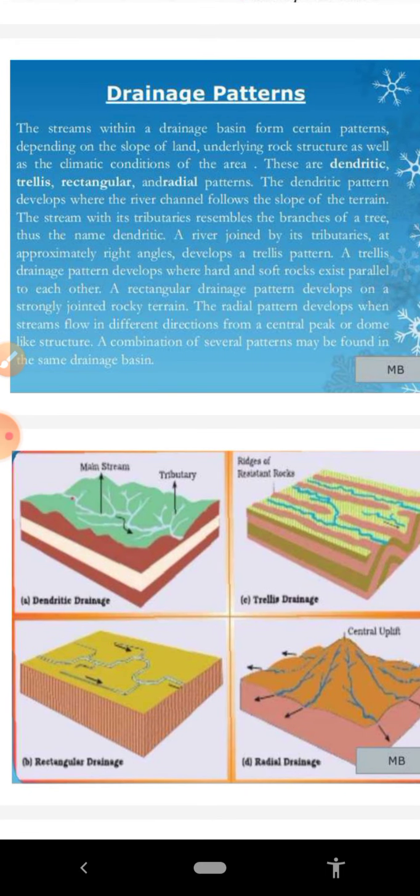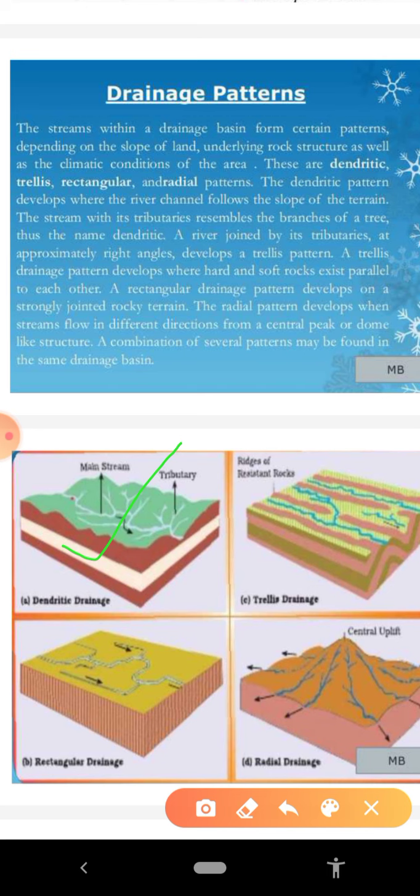First one, that is the dendritic pattern. The dendritic pattern develops where the river channel flows along the slope of the land. The stream with its tributaries resembles the branches of a tree. So this drainage pattern is showing you the dendritic design. Then after that, another one is the trellis pattern.